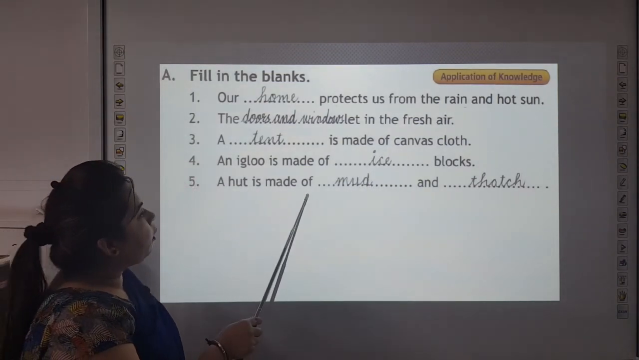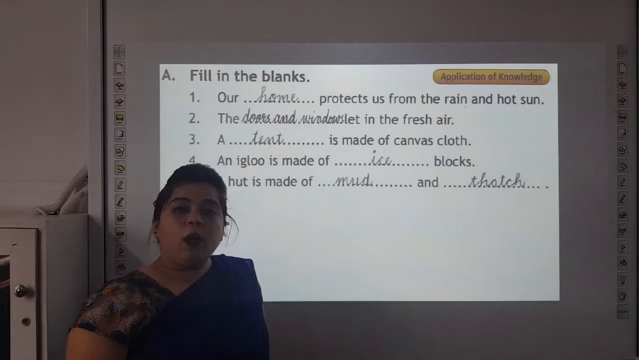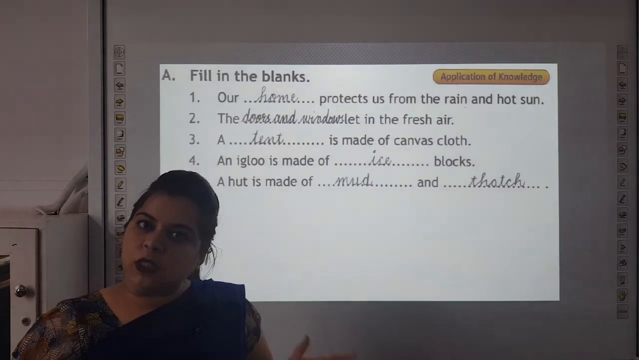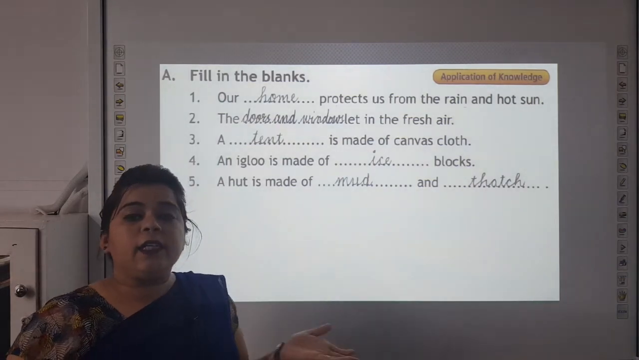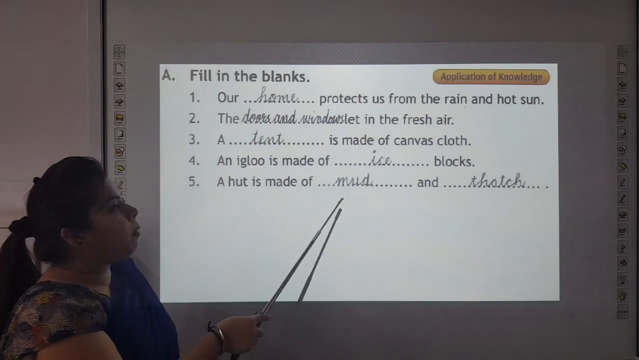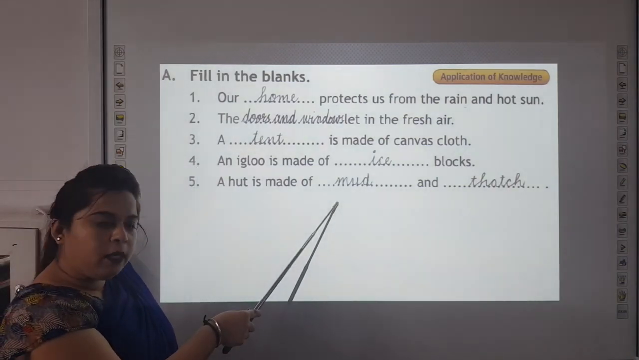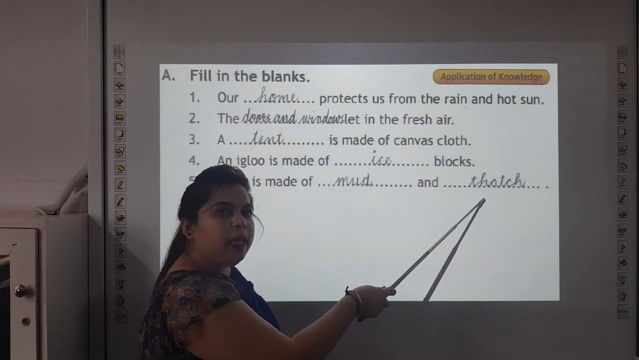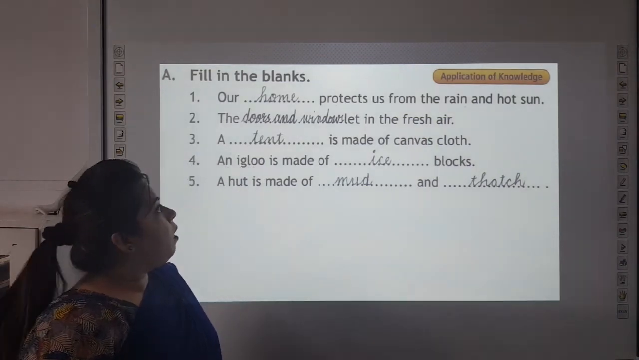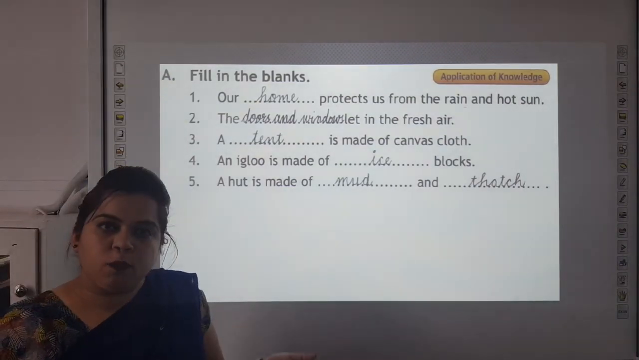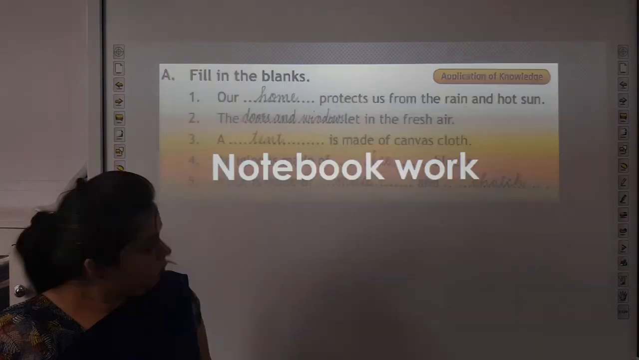A hut is made of dash and dash. Now children, can you see hut in cities? No. Hut is mostly found in villages and it is made up of mud and thatch. Spelling of mud is M-U-D, mud, and spelling of thatch is T-H-A-T-C-H. Now, after revising this book work, we will revise notebook work of this chapter. Let's see.